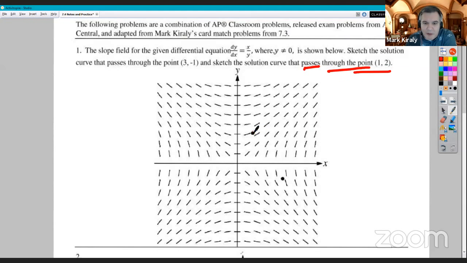So I kind of want to come this way with it. And then if you think of this as a current map of winds, if you've ever seen a map with wind currents, or off the coast, maps of currents, if I dropped a piece of paper here, where might it go? So I'm just going to stay in between these guys, use them as a channel, and sketch it through up that way. Come down, definitely going to be horizontal as we come through the y-axis. We've got some zeros there along the y-axis.